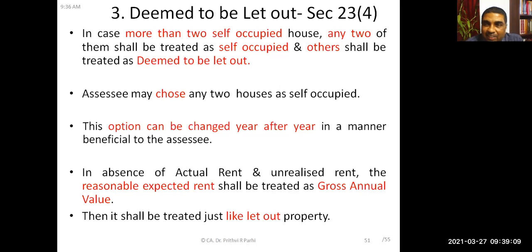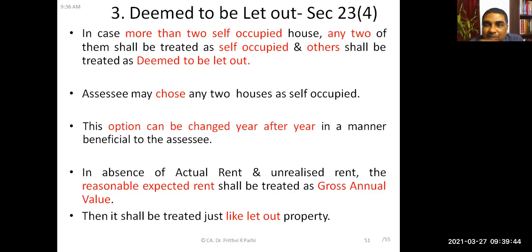As we had discussed earlier, let us say the assessee is having 3 self-occupied houses. So he may choose any 2 of them as self-occupied and the third one will be treated as deemed to be let out. It is a choice of the assessee. He may choose any two houses, and this option can be changed year after year. Suppose in the first year he can choose house A and house B. Second year he can choose house B and house C. Third year he can choose house C and house A. That is up to him.